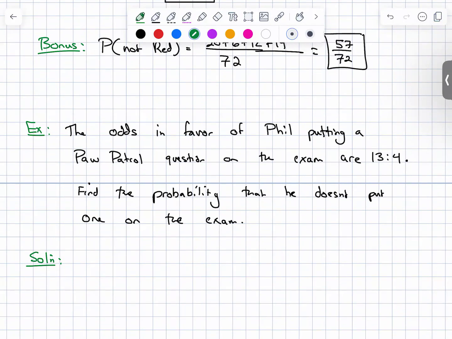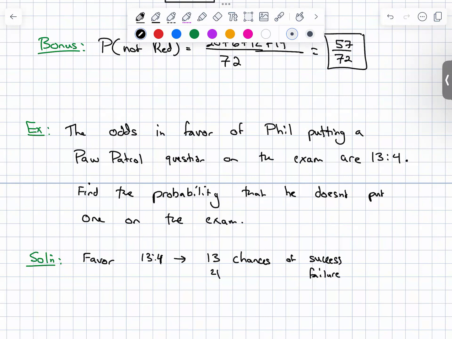So we have to understand what the odds are telling us. 13 to 4 in favor. Write this down. Favor for 13 to 4. That means 13 chances of success to 4 chances of failure.